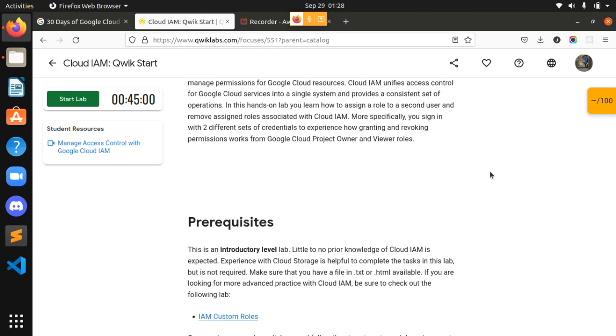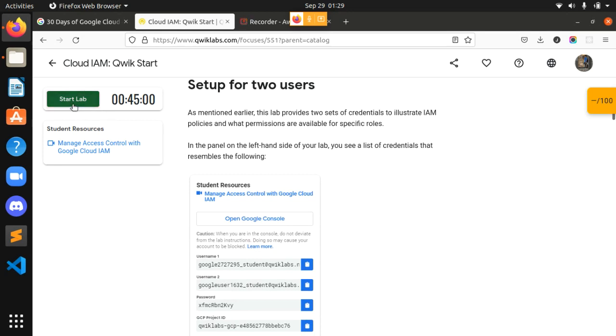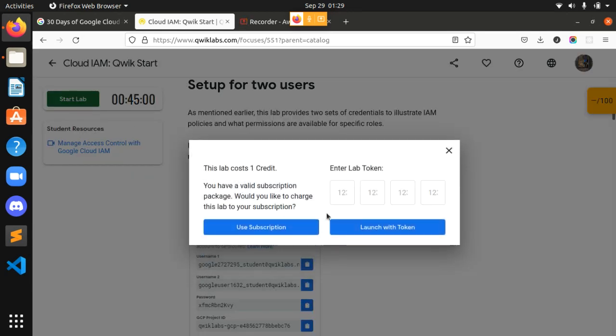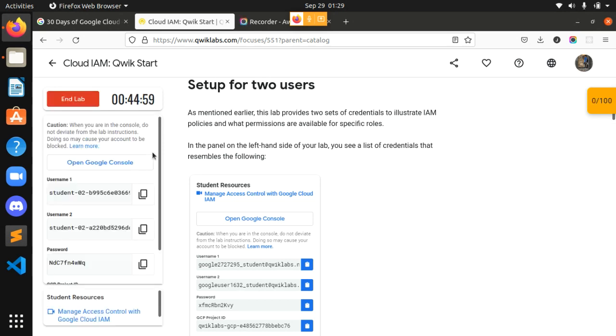Okay, now I will start the lab by clicking here. And guys, be very present-minded in this lab, because we will be having two user IDs. Sometimes they get mashed up and it's hard to understand which ID is which.